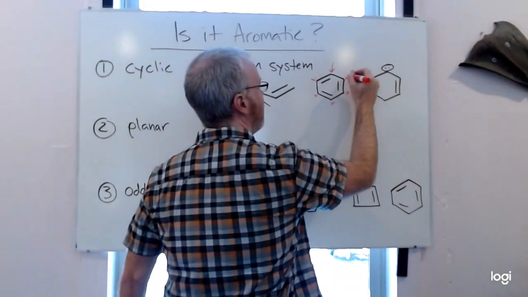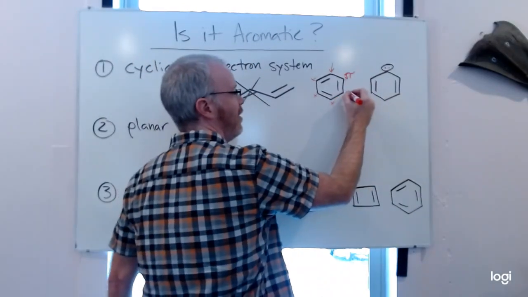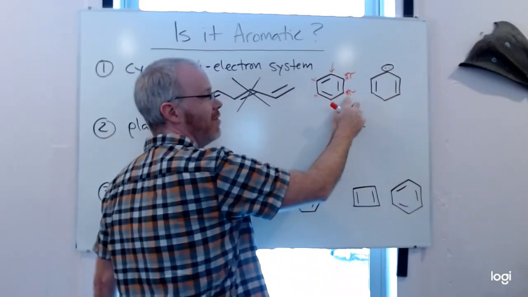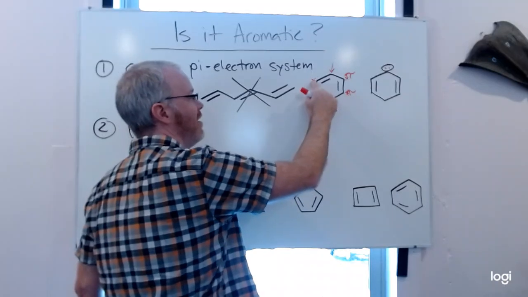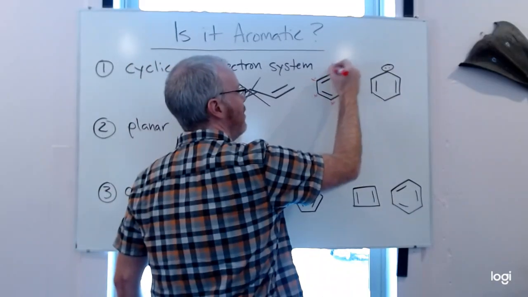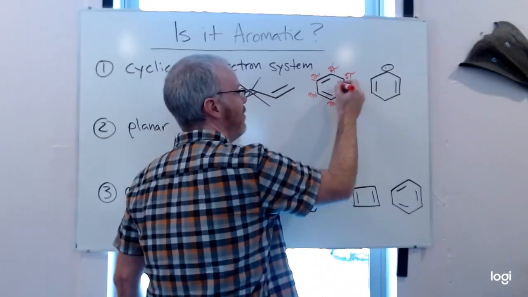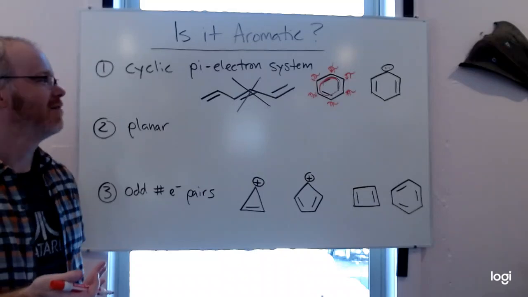So this carbon atom is one part of a pi bond, and this carbon atom is the other half of the pi bond. So yes and yes, these two carbons can share those electrons. Another pi bond, another pi bond, all the way around, each atom in the ring is part of that pi system, so those electrons can flow around, and we have a cyclic pi system there.